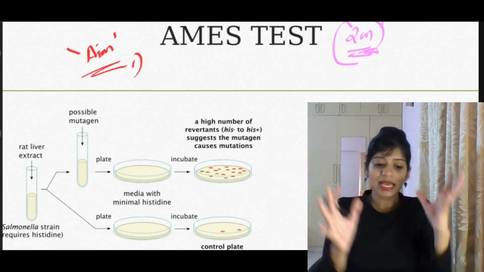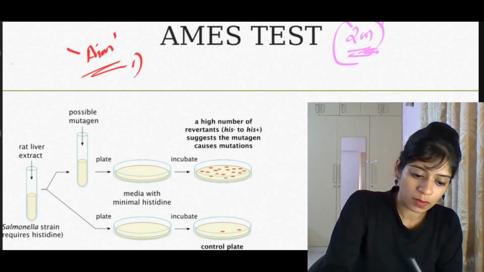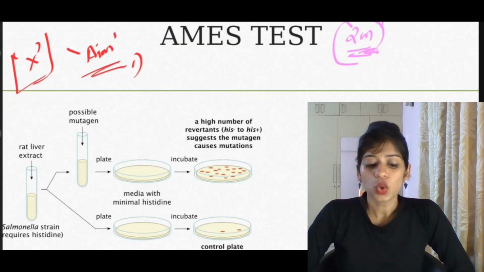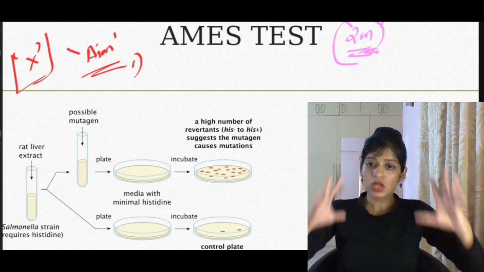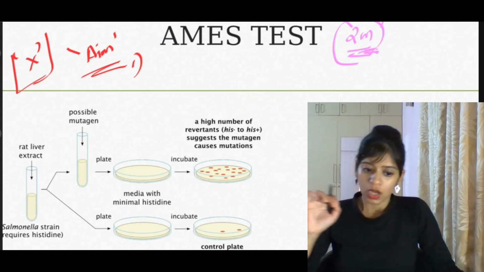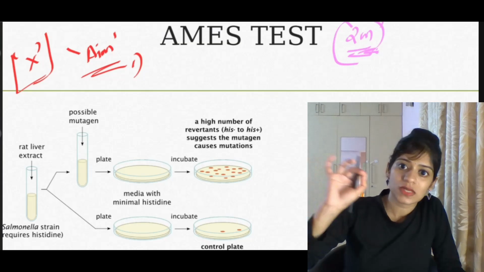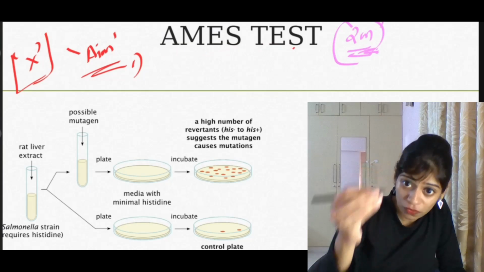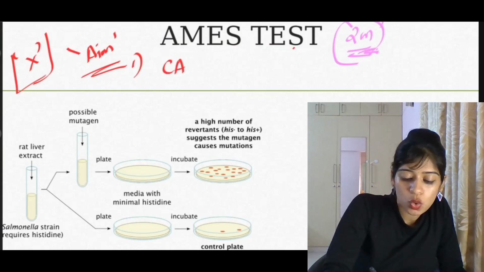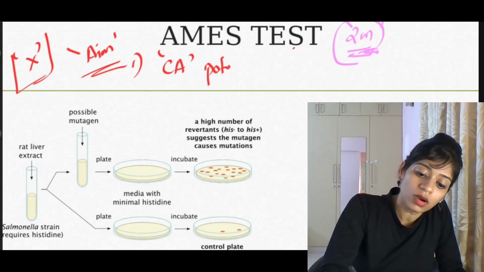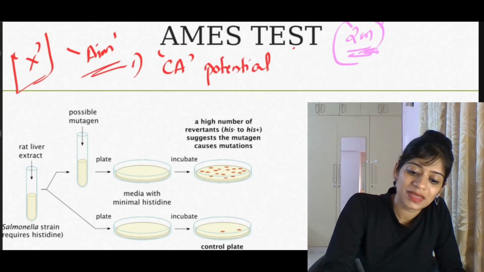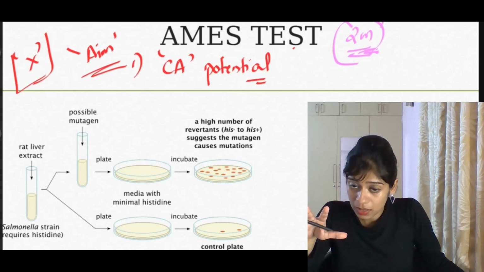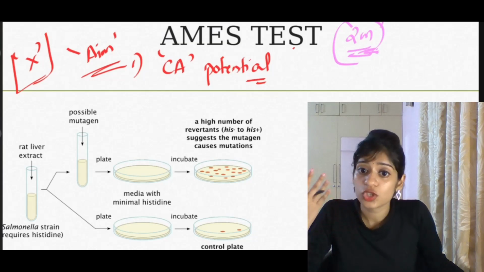Suppose I have a chemical X, I'm just naming my chemical X, and I want to know if this chemical causes cancer. To find if a chemical causes cancer, we do this Ames test. That is, the Ames test is to find the carcinogenic potential of a chemical. Repeat after me: what is the Ames test? This test helps us find if a chemical has carcinogenic property.